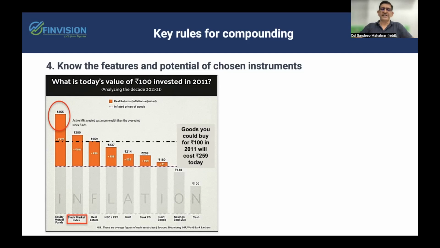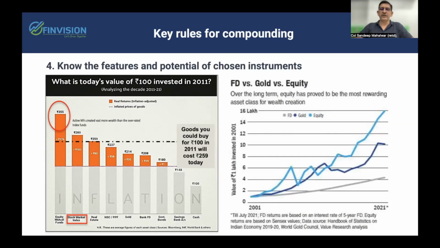The only two asset classes that generated inflation-beating returns were your stock market index, which generated a return of 280 rupees versus 259 that is required. And the best asset class was actively managed mutual funds, which generated a corpus of 355 rupees versus 259 that was required. And here is a chart of a little longer term, that is 20 years from 2001 to 2021, wherein you can see amongst the FD, gold and equity, it is equity which gave much higher returns than gold and FDs. Rather, it gave almost 4 times the returns that the FDs could generate.